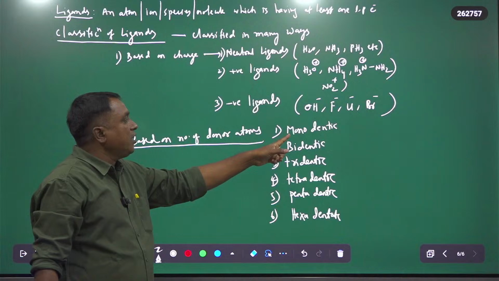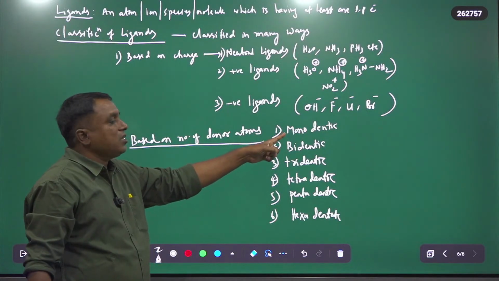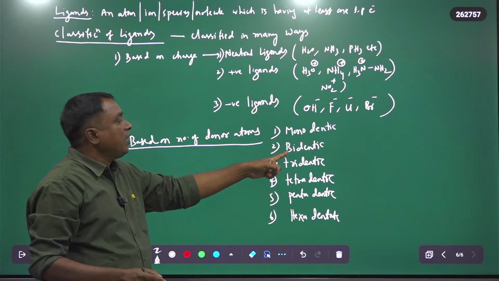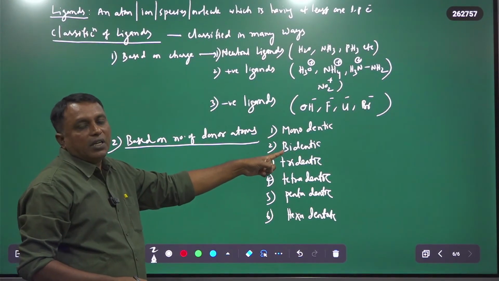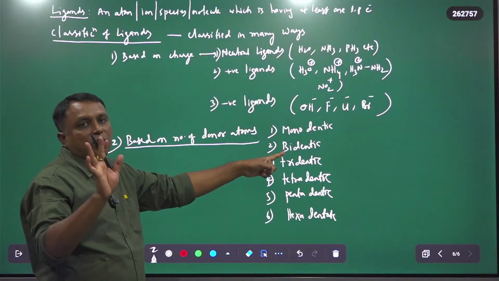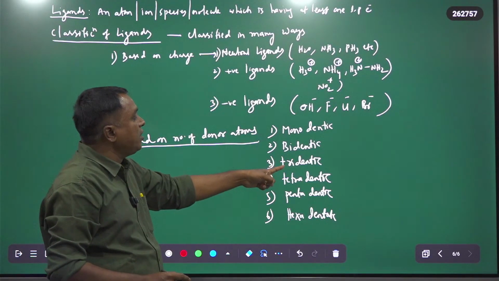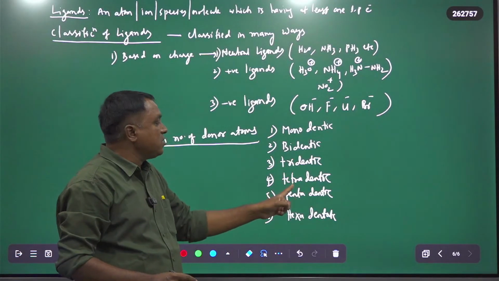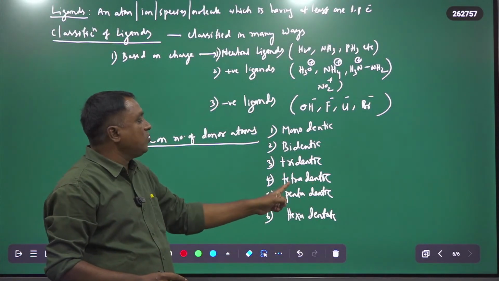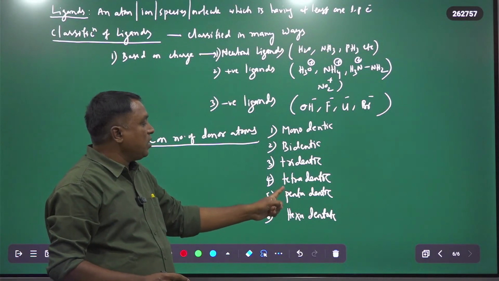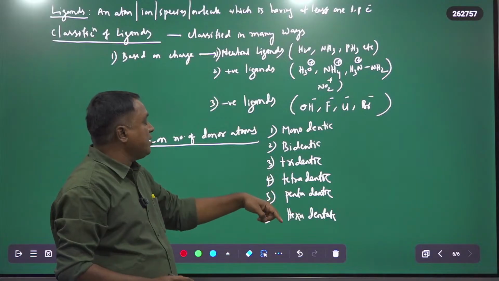Monodentate ligands donate one electron pair, whereas bidentate ligands can donate 2 electron pairs. Tridentate ligands can donate 3 lone pairs, and tetradentate ligands can donate 4 electron pairs; they have 4 donor sites.